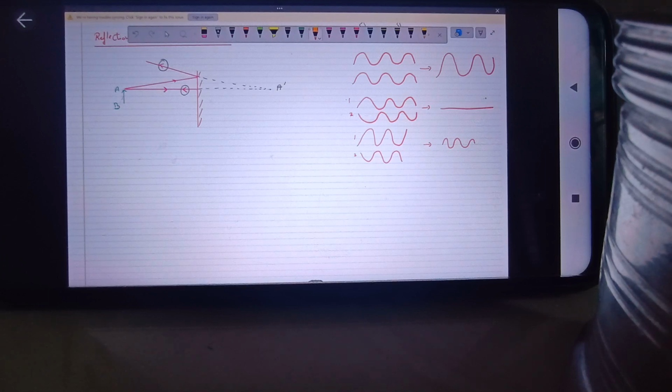Similarly, from B, a ray which is incident normally will get reflected back, and another ray, according to the laws of reflection, will get reflected back.